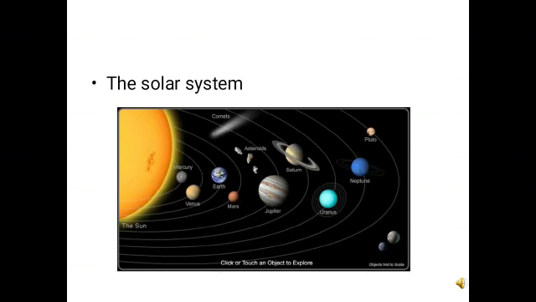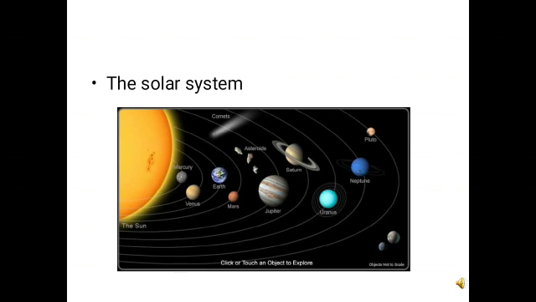Our second topic is the solar system. We have been studying about the solar system since a long time, since we were in class 3rd and 4th. From that time we were learning that the solar system consists of 9 planets, but later on Pluto was removed from being a planet. So our solar system now consists of 8 planets: Mercury, Venus, Earth, Mars, Jupiter, Saturn, Uranus and Neptune. Our Earth is the third out of these planets.